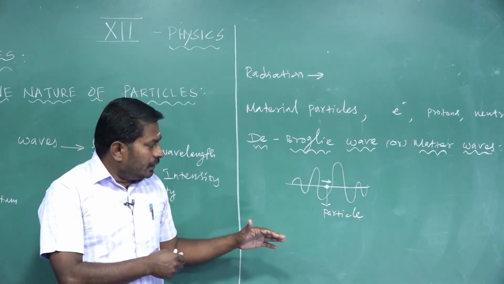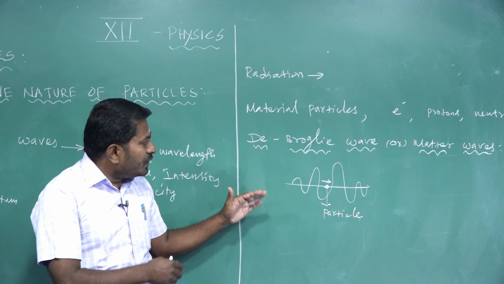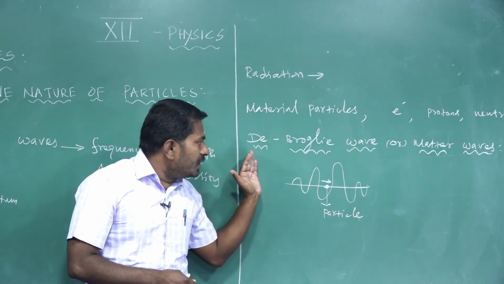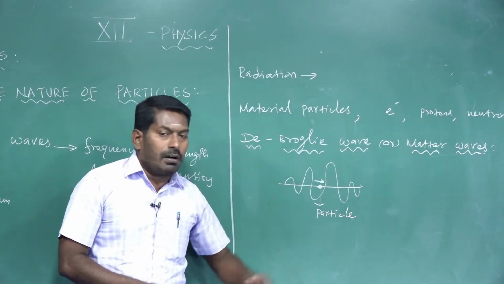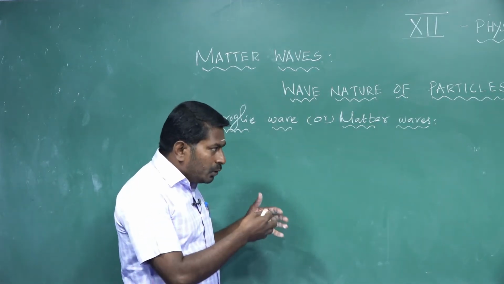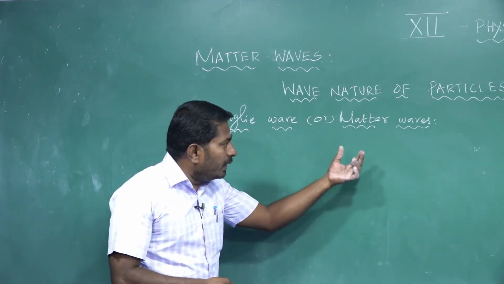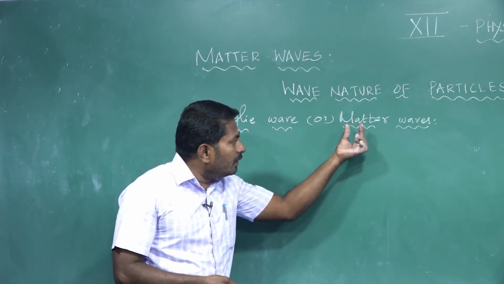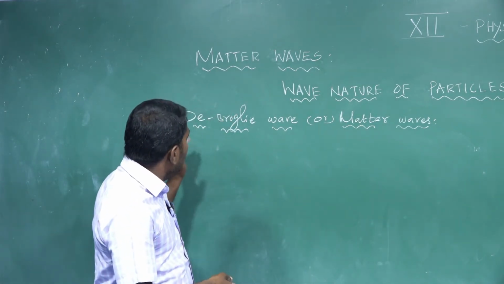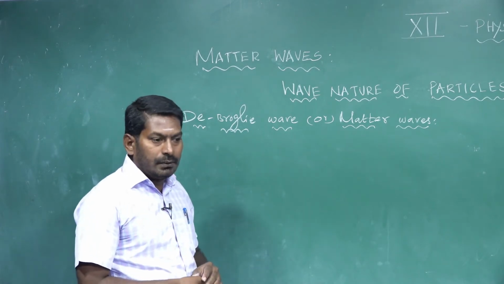Dear students, now we are going to derive the expression for the wavelength of a matter wave or de Broglie wave.